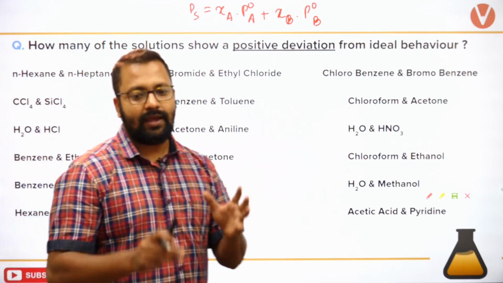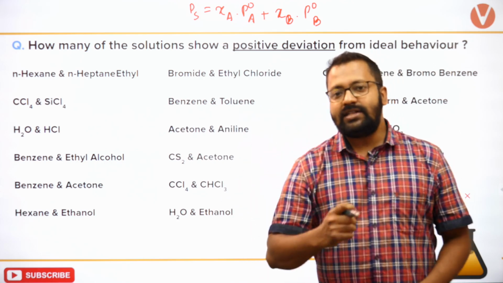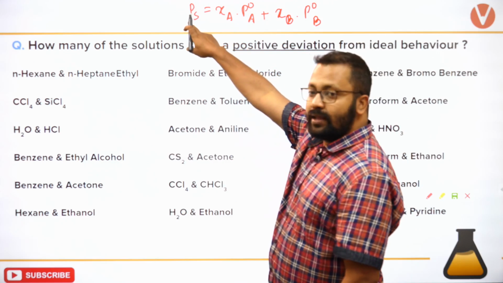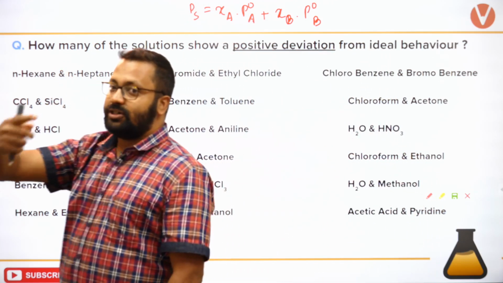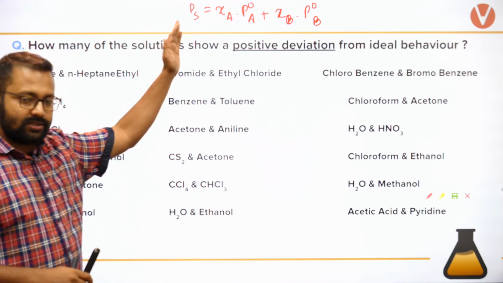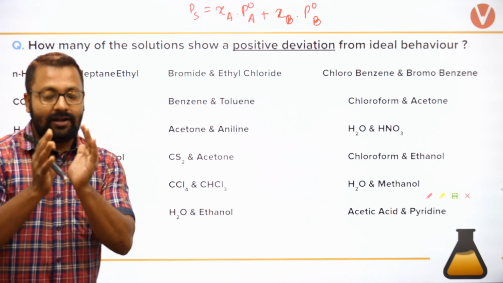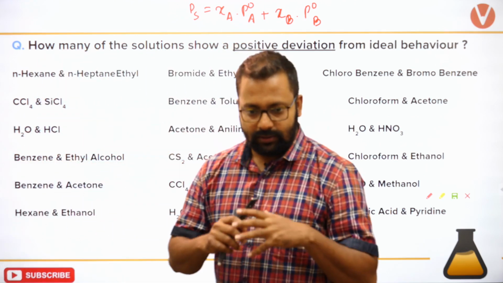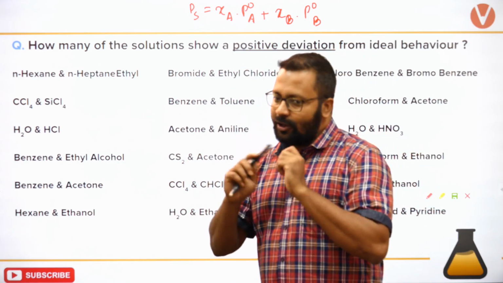Okay, paper में देख के आपने calculate कर लिया. But experimentally जब आप observe करते हैं, then it can be equal to this, it can be less than this, or it can be more than this. Positive deviation means it is more than this. So that means vapor pressure is more for the solution identified experimentally compared to what is predicted using Raoult's law.